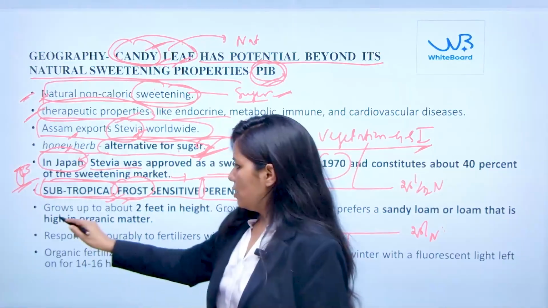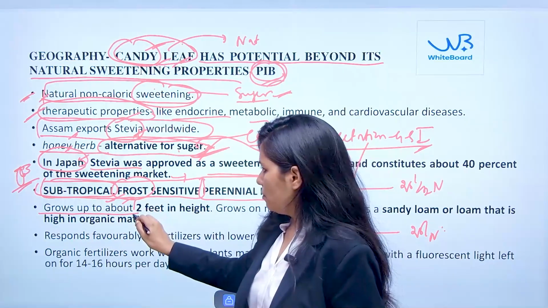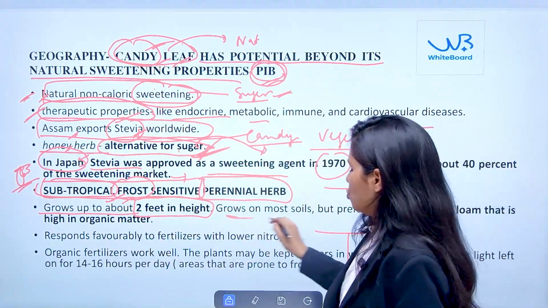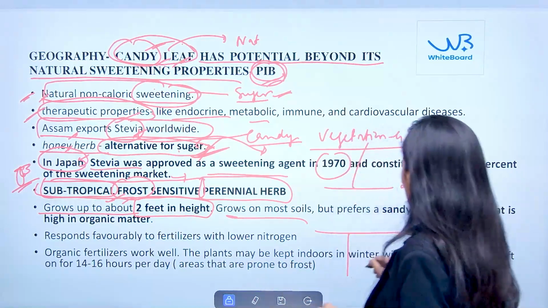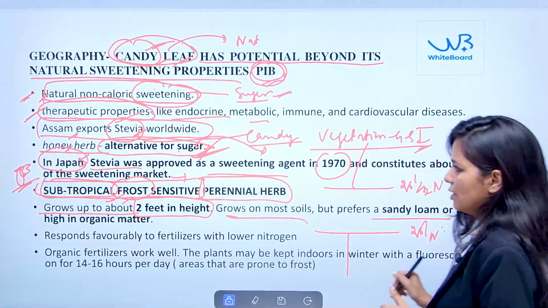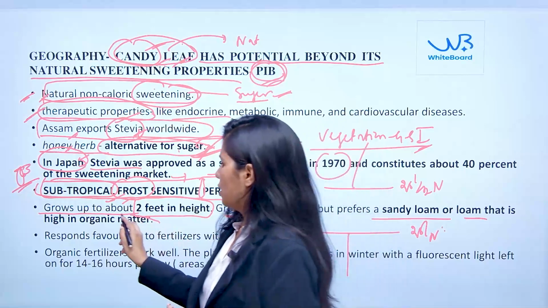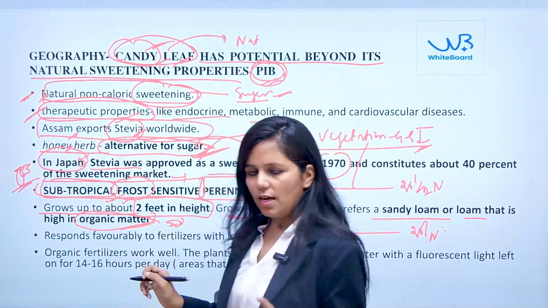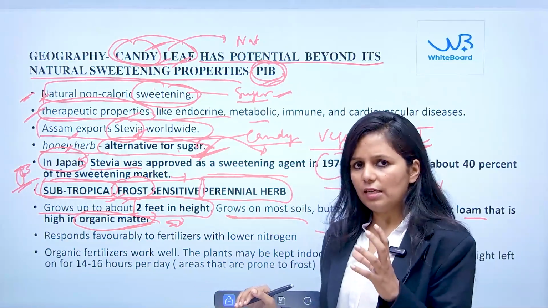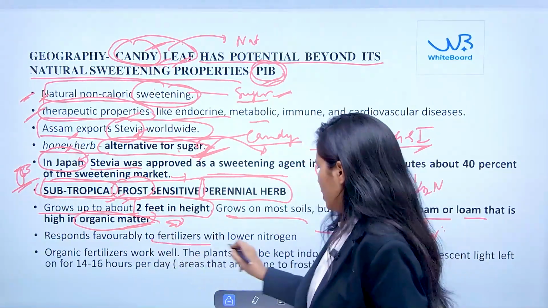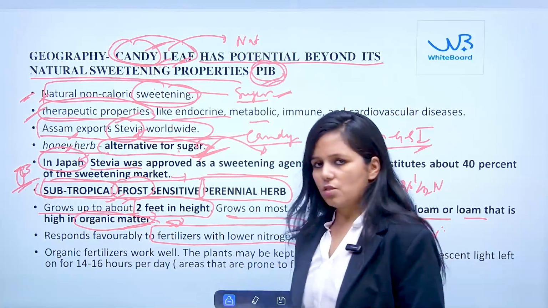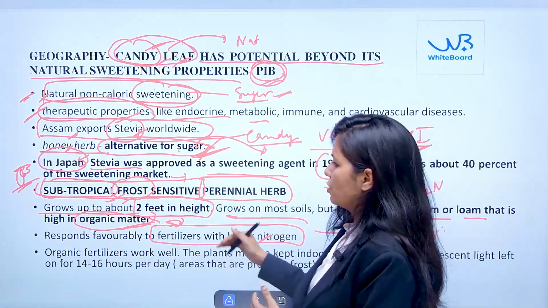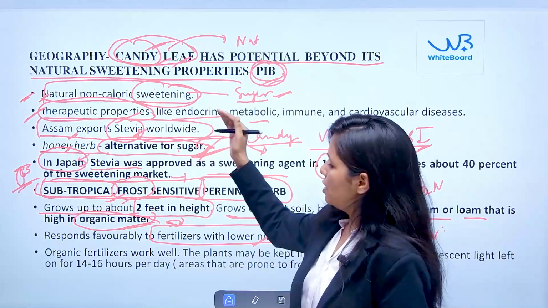Another important aspect is that it can reach 2 feet in height, and it grows mostly on sandy loam or loam soil that has high organic matter. If the soil is organic in nature and has very little fertilizer, especially lower nitrogen, it is more suited for the cultivation of candy leaves.